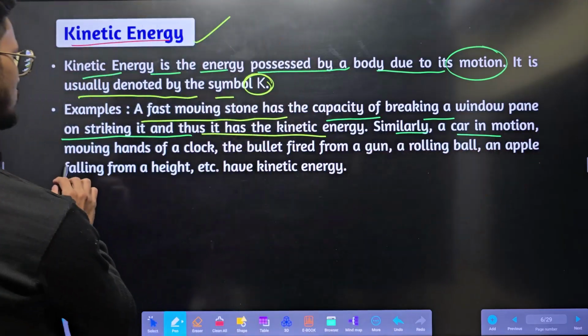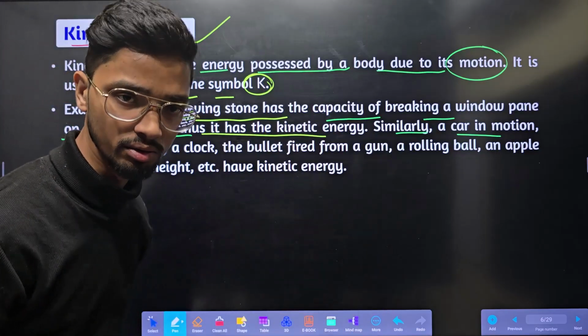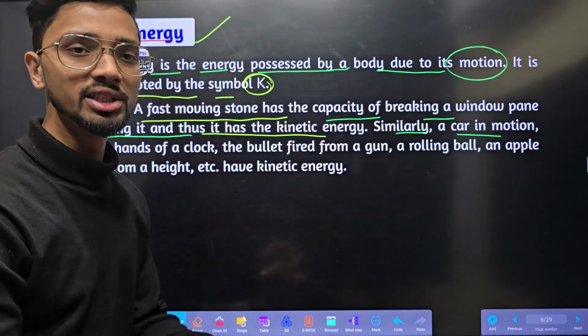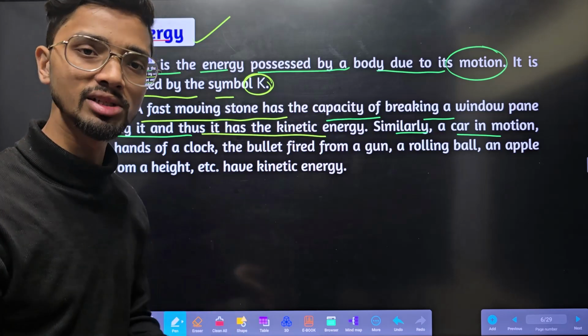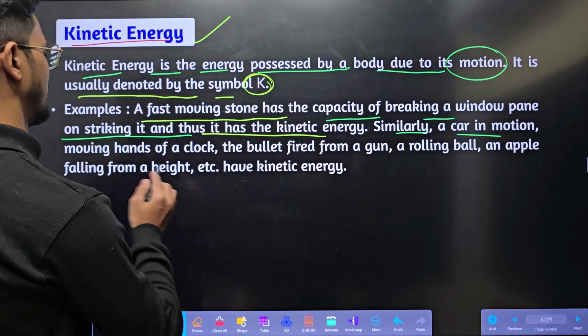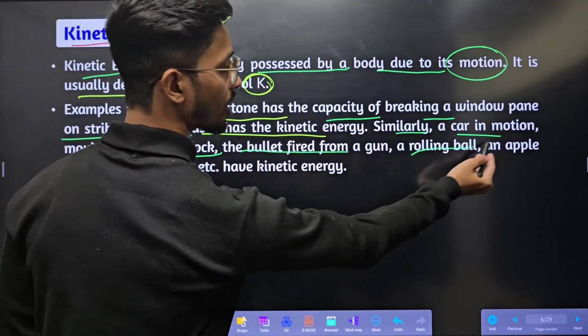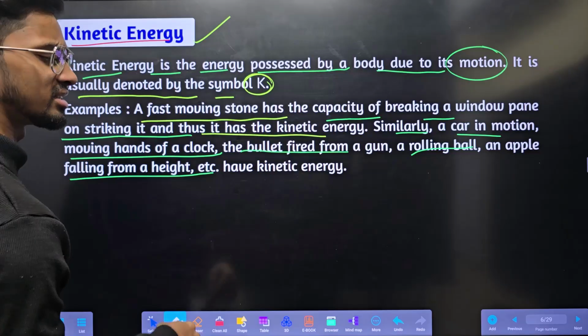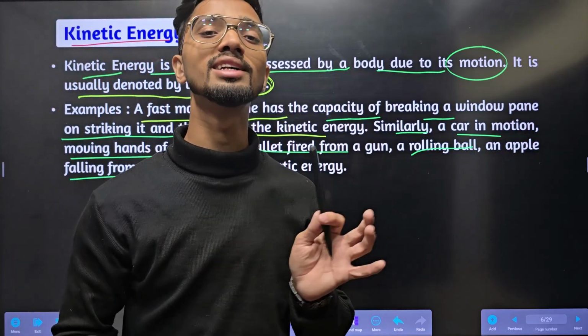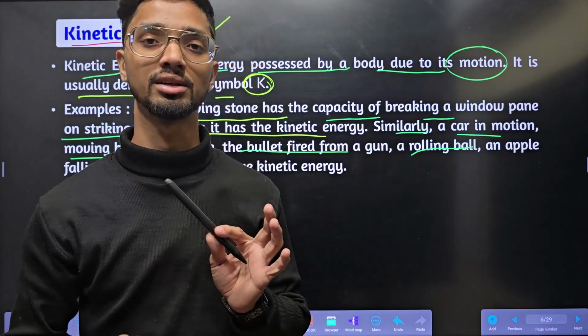Similarly, a car in motion. If the car in motion comes and hits you, you will fall there. Which energy was the car having? The car was having kinetic energy. Right? Moving hands of a clock, a moving bullet fired from a gun, a rolling ball, or an apple falling from a height h. Anything which is moving has which energy? Kinetic energy. Okay.